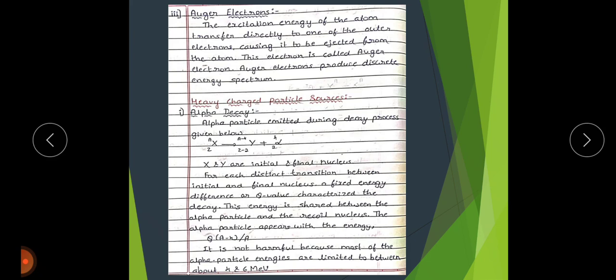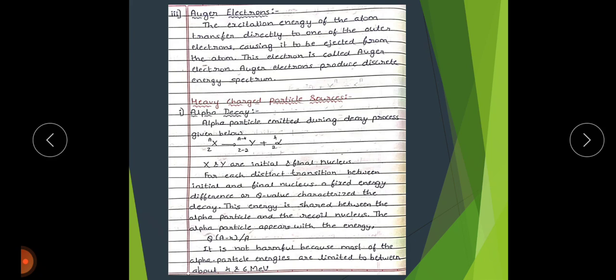Alpha decay is a type of radioactive decay in which an atomic nucleus emits an alpha particle and thereby decays into a different atomic nucleus, with its mass number reduced by 4.